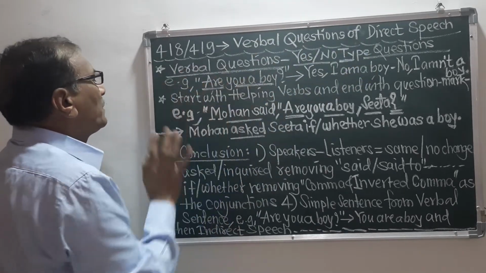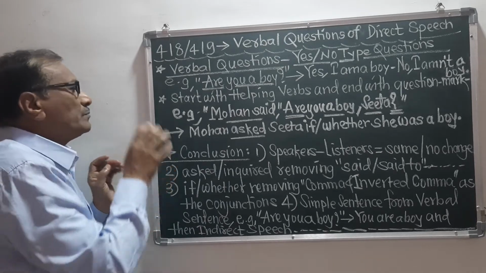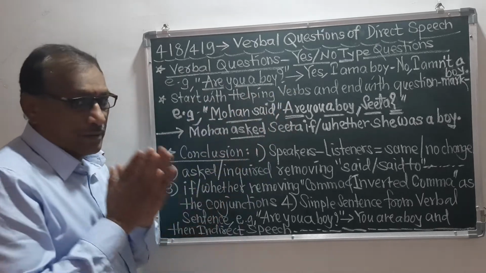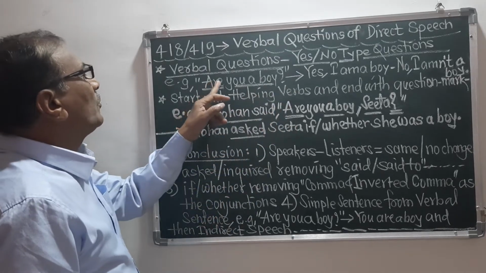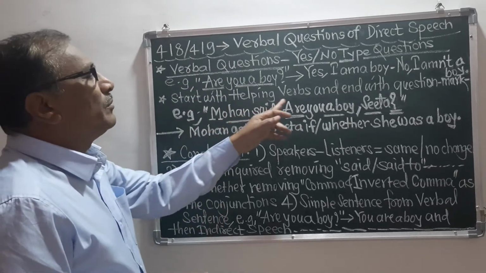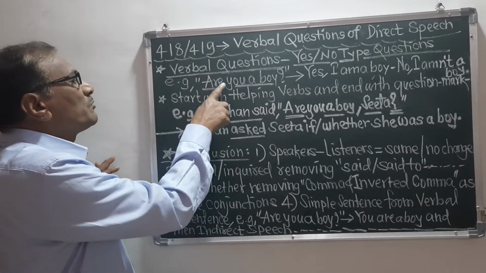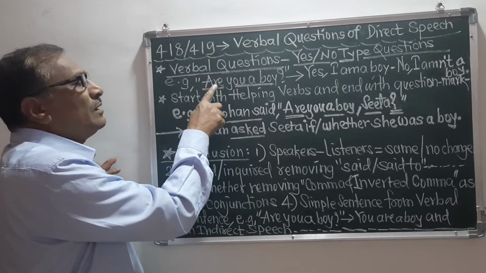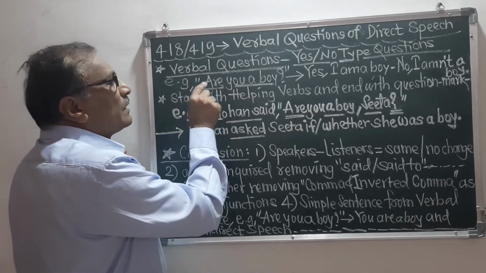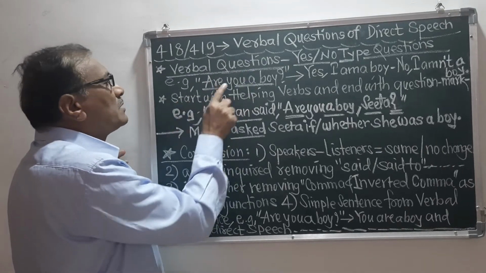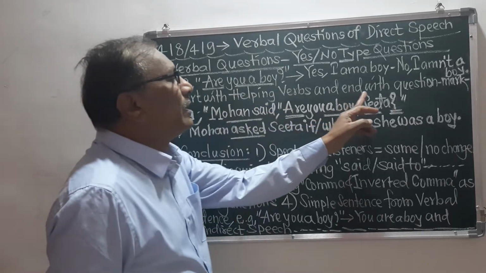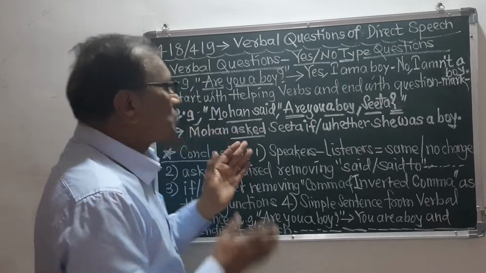So this is clear. Now the second point is that they start with helping verbs. Such verbal questions begin with helping verbs. This question has started with the helping verb, and that's why the explanation is that such questions start with the helping verbs and end with the question mark.